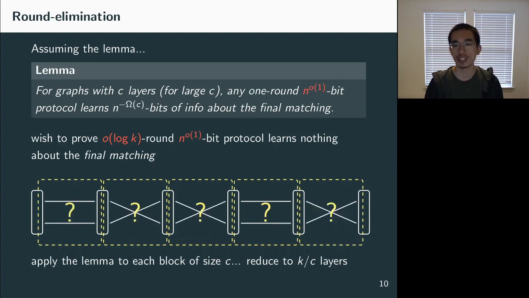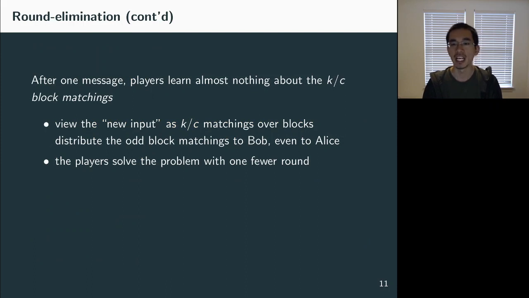Therefore, we can view the rest of the protocol as a protocol with one fewer round, but solving an instance with k over c layers. So basically, after one message, the players learn almost nothing about the k over c block matchings, and then we are going to view the new input as k over c matchings over the blocks, and give the odd block matchings to Bob, and the even block matchings to Alice. In particular, by the one round lower bound that we assumed, Alice doesn't know Bob's block matchings, and Bob doesn't know Alice's block matchings.